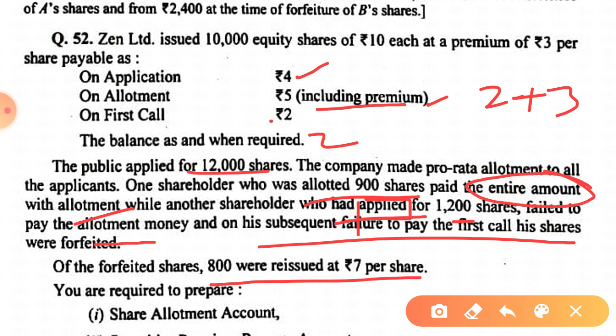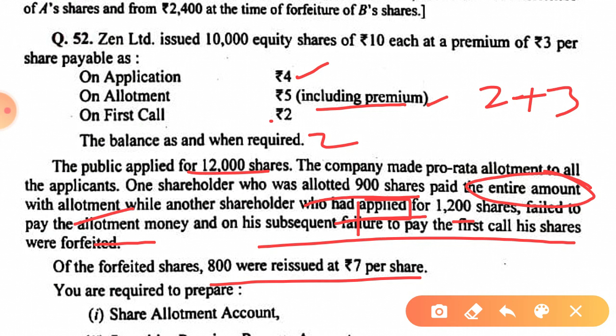Now here nothing is mentioned, so we will not take it as fully paid. These are reissued at rupees 7 per share, at rupees 8 which is called up by the company.